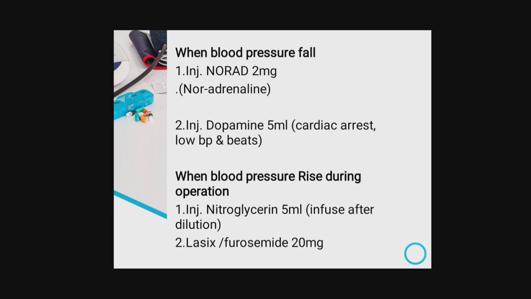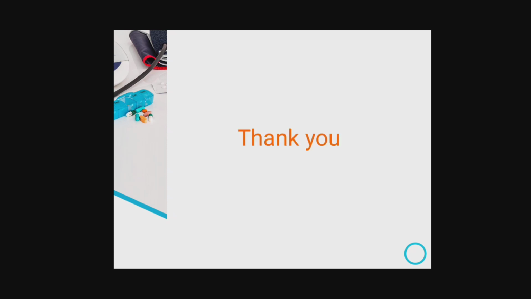In an emergency case, when blood pressure falls suddenly, we mainly give injection noradrenaline 2 mg, and injection dopamine 5 ml in case of cardiac arrest or low BP. When blood pressure is high during an operation, we observe that most of the time, at the time of surgery, some patients' blood pressure increases suddenly. In that case, we give injection nitroglycerin 5 ml infused after dilution, or we give Lasix (furosemide) 20 mg. Thank you.